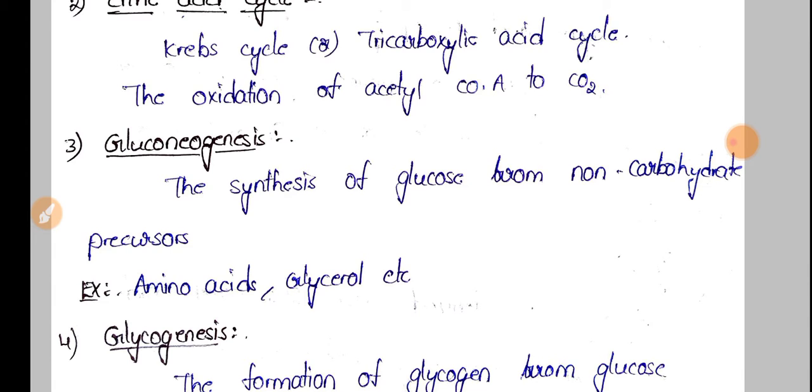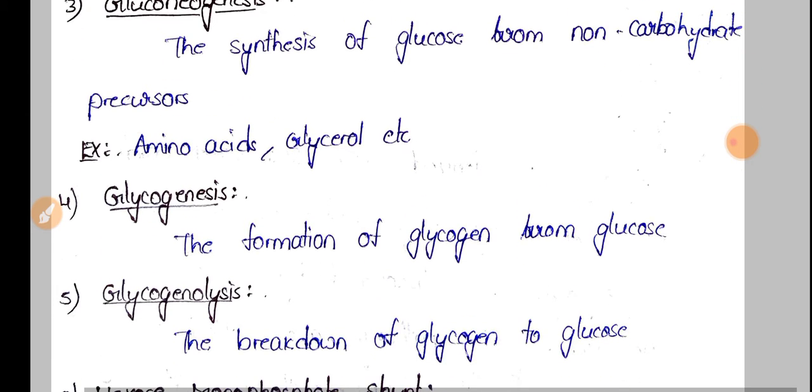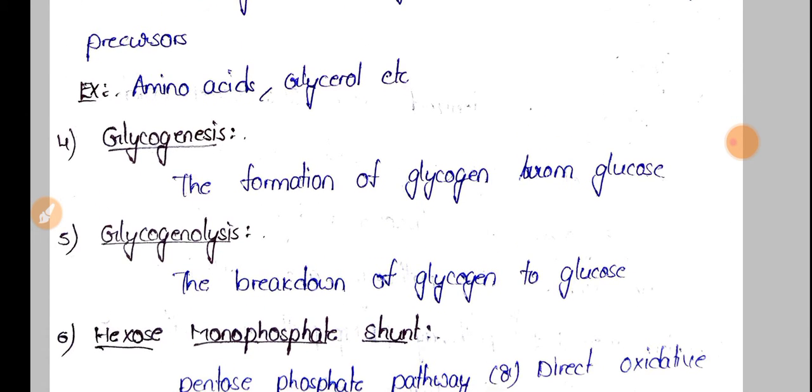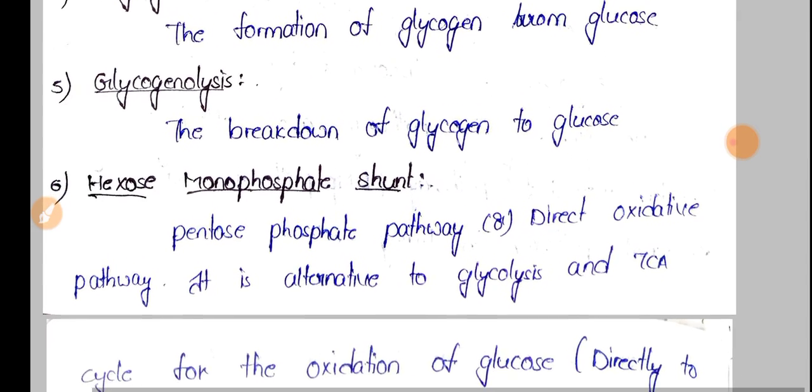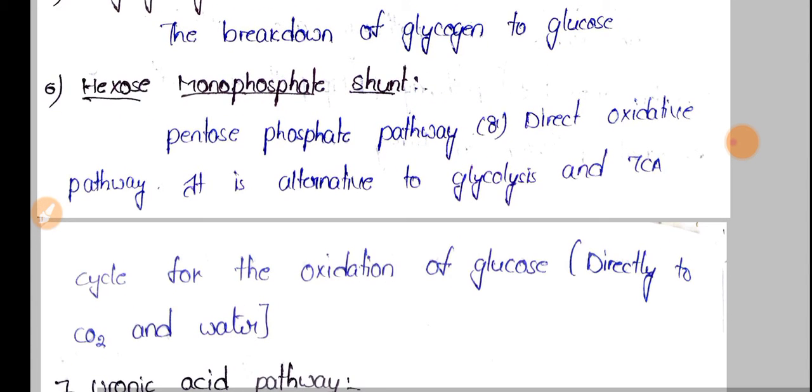So production of glucose from non-carbohydrate precursors is called gluconeogenesis. Next is glycogenesis, that means formation of glycogen from glucose, and glycogenolysis, breakdown of glycogen to glucose, and the hexose monophosphate shunt, which is also called the pentose phosphate pathway or direct oxidative pathway.